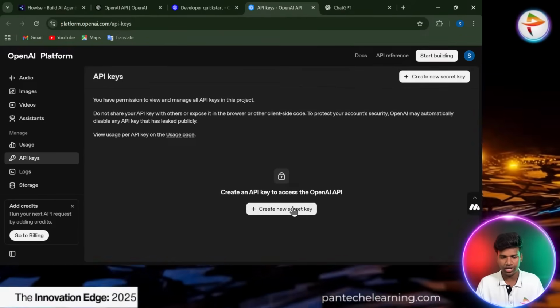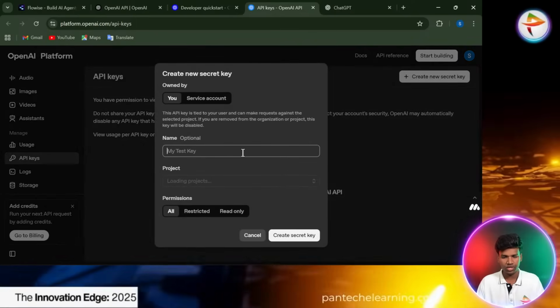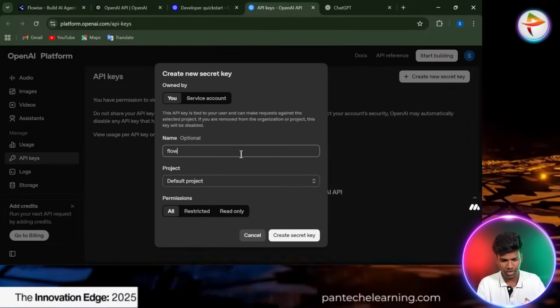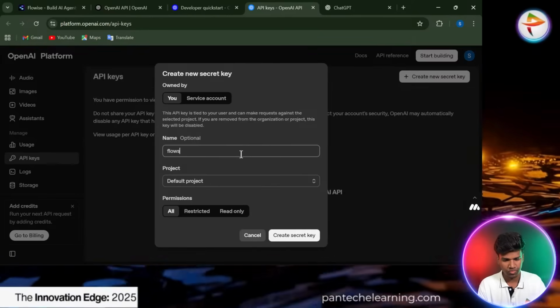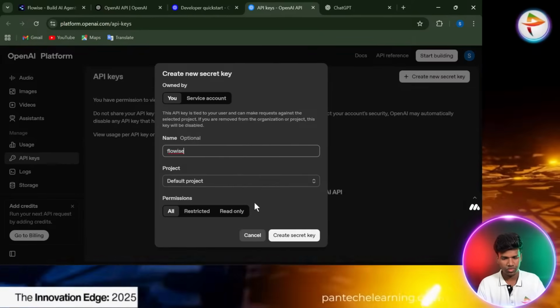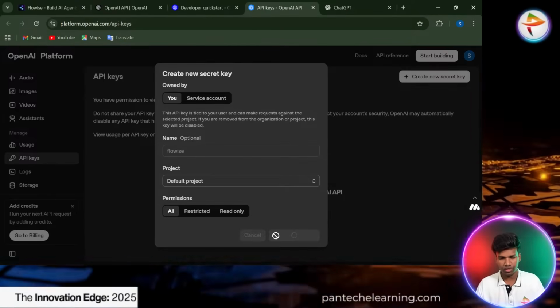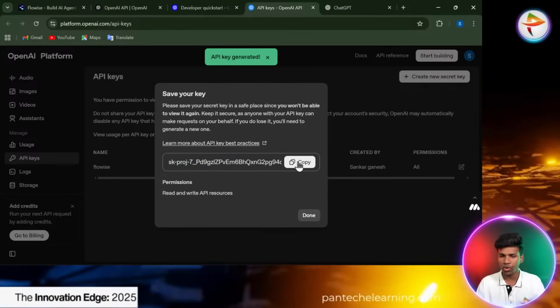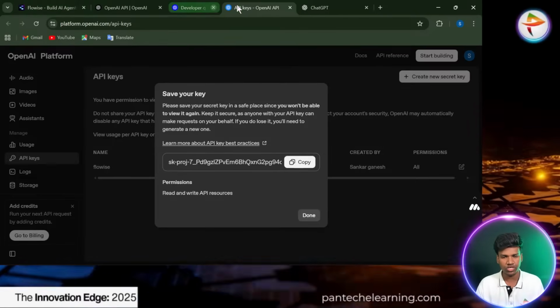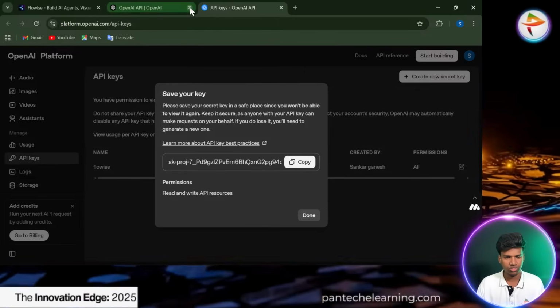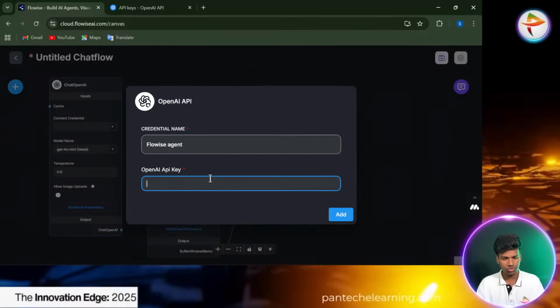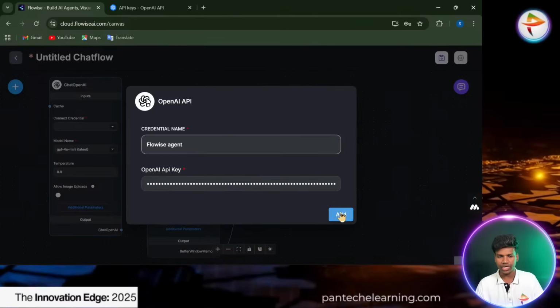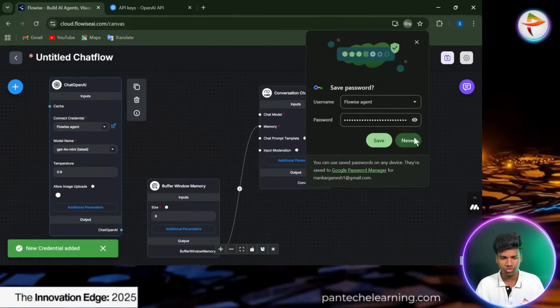So click create a new API key and give a name like Flowise, and then create a secret key. This kind of API key we have to upload in our Flowise page. So these are not needed. Yeah, I am going to upload the API key here and click the add button. So there's no need to save.